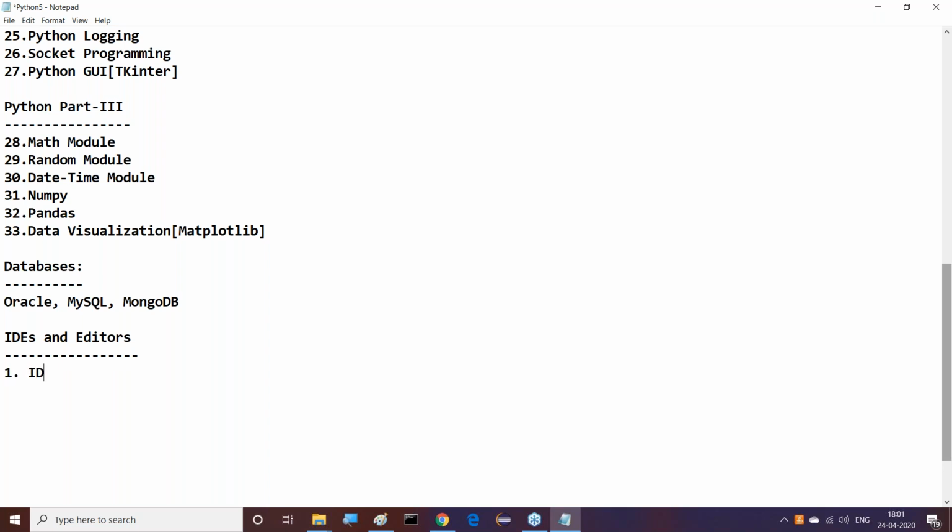First of all, I will show programming with IDLE, which anyway comes along with the Python software. Next I'll go for the command prompt. Through the command prompt also we are able to execute our programs, and I will show that too. Third is Edit Plus. Either we can use Edit Plus or maybe Notepad++ as an editor.